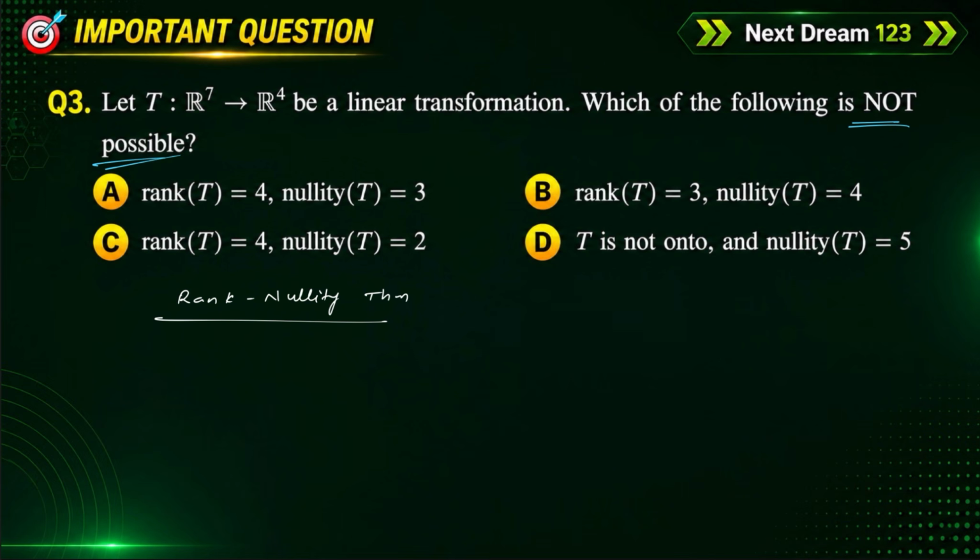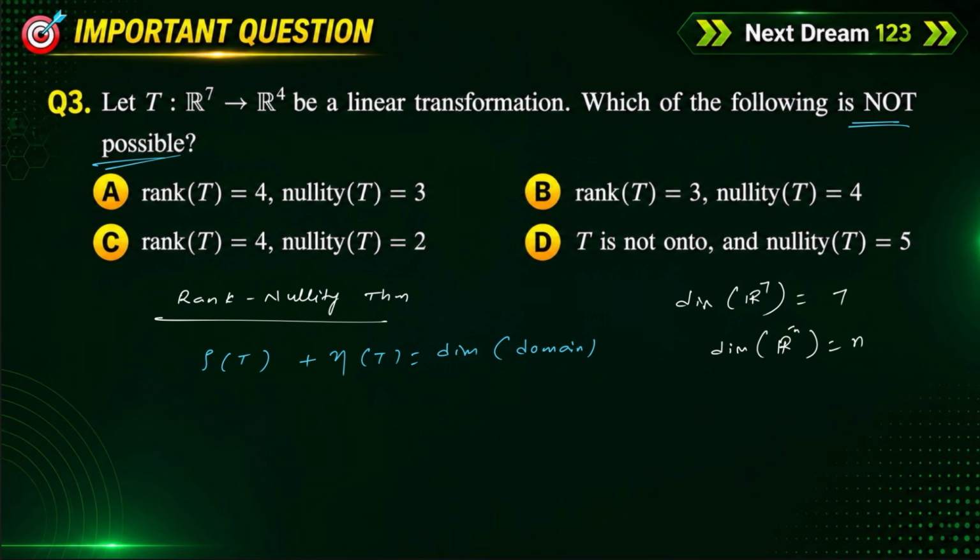We know that rank of T plus nullity of T is equal to the dimension of the domain. Understood? This is the domain, this is the codomain. R7 is the domain, R4 is the codomain here. What is the dimension of R power 7? It is equal to 7. We know the dimension of R power n is equal to n. Remember this result.